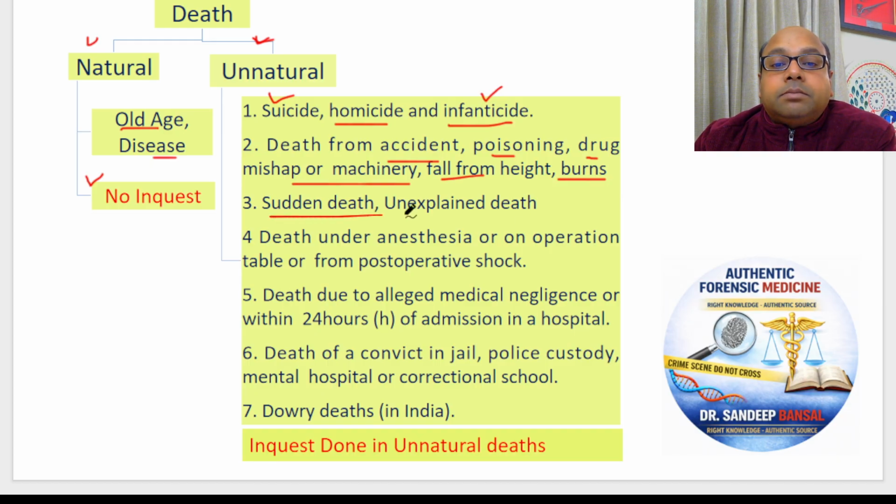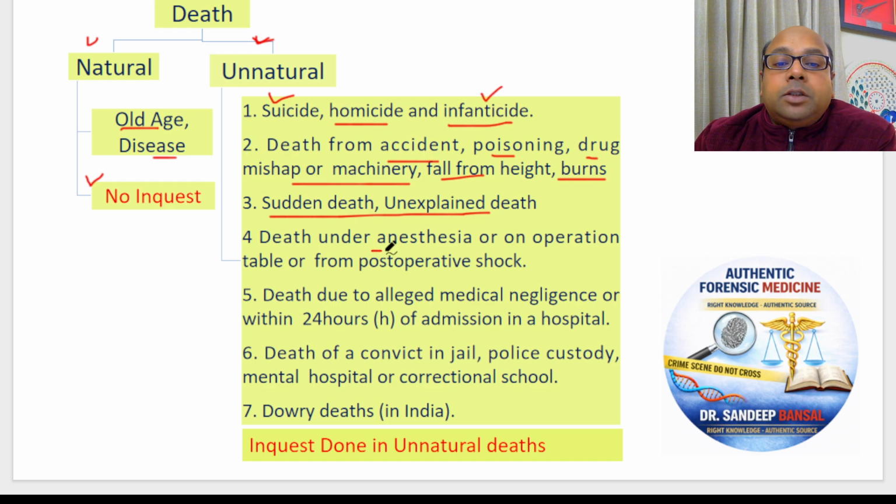Sudden death. We don't know why, a body is found, a person is found unconscious. We have given CPR, first aid, but we could not revive the person. The person's body is found. We don't know why the person died. The person may not have been murdered. It may not be an accident, but still we don't know why the person died. Was he poisoned? We don't know. So it needs to be investigated.